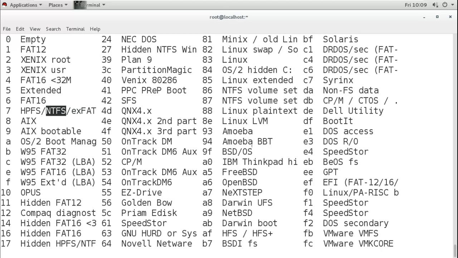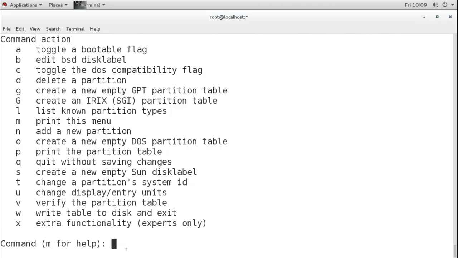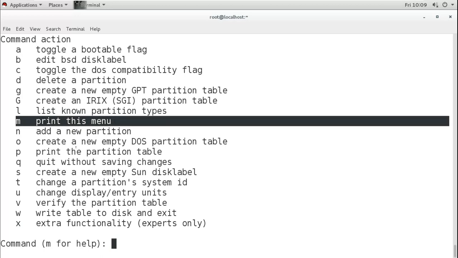So fdisk can create these many different styles of partition types, but our system right now does not support them. I will show you what types of partitions it will support. Again M. So this is to list all the known partitioning types, and it is not necessary that we can create all those types right now. Then M is to print this menu, that is the help menu.